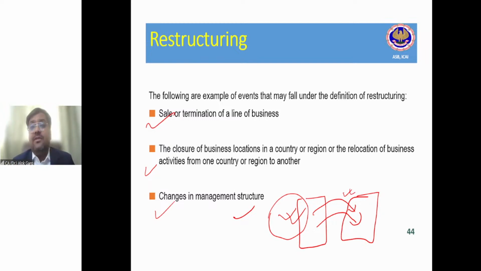Then there are cost of dismantling obligations, or changes in management structure. Again, if the management structure is changing, it is an example of restructuring. I'm not saying that a restructuring provision is required to be recognized, but yes, it is an example of restructuring. So these three are the examples given in the standard, called restructuring. And whenever restructuring is there, the provision is required to be recognized for that restructuring.